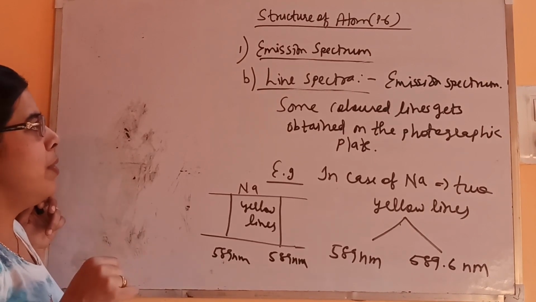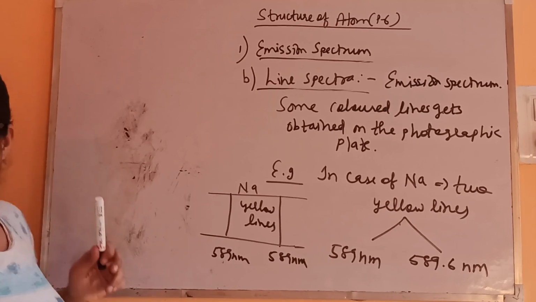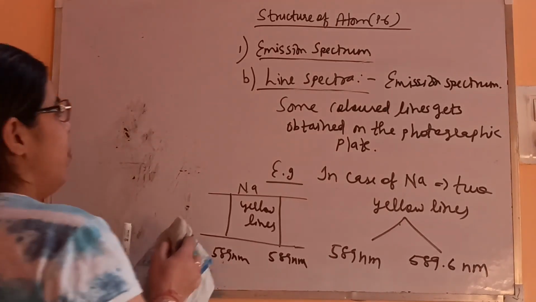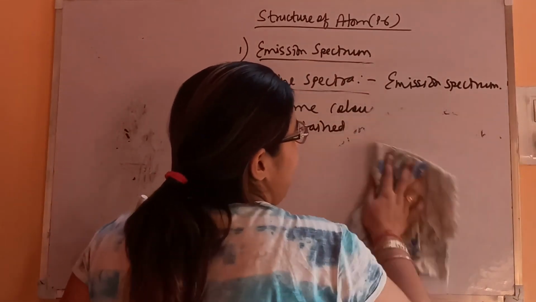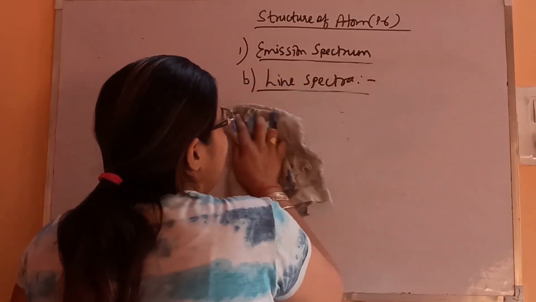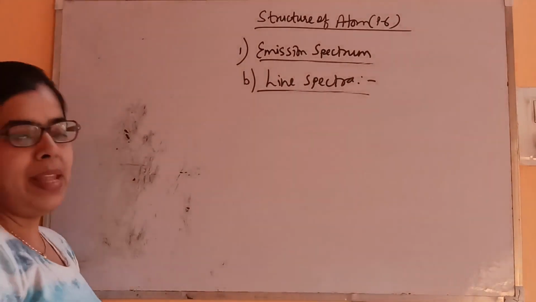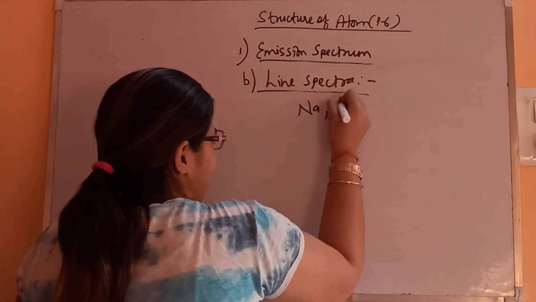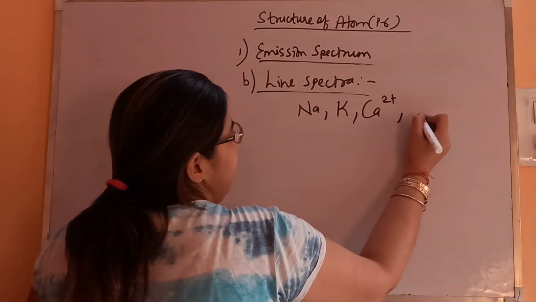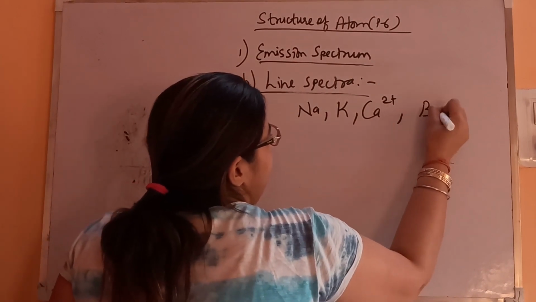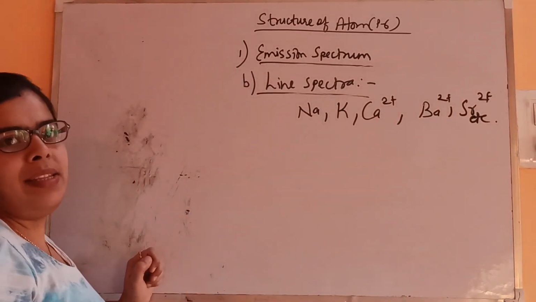This line spectra is also known as atomic spectra, and it will be different for the different elements. That's why the alkali metals and alkaline earth metals, group 1 and group 2 elements from the periodic table, can be identified in the laboratory with the help of the color of the flame, because they provide different colors to the Bunsen flame, like sodium, potassium, calcium, barium, strontium, etc.